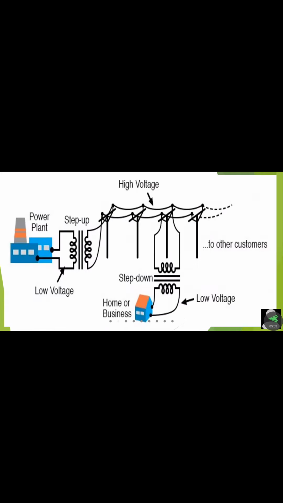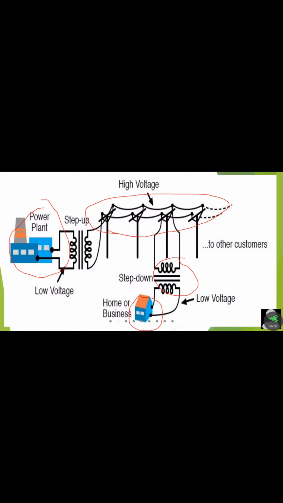Right? So this is the basic structure of the power system. It consists of 4 parts. That 4 parts are called the generation part, the transmission part, the distribution part, and finally the utilization part. So totally 4 parts are available in the power system.